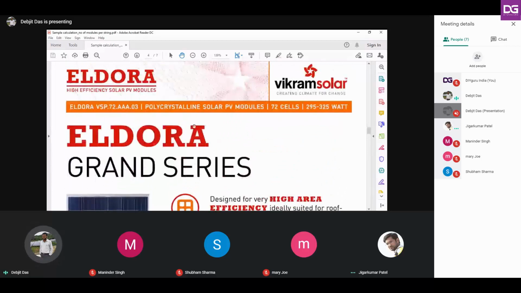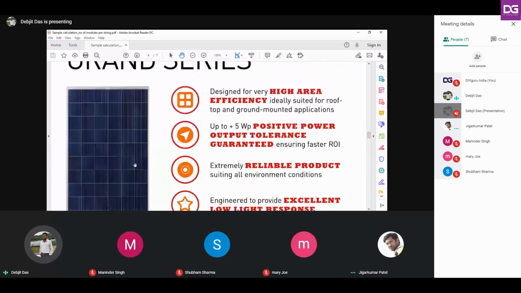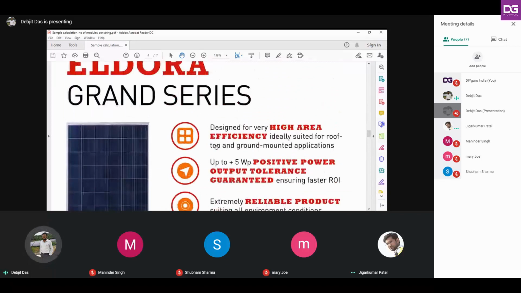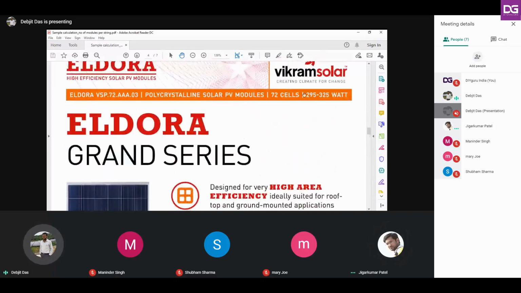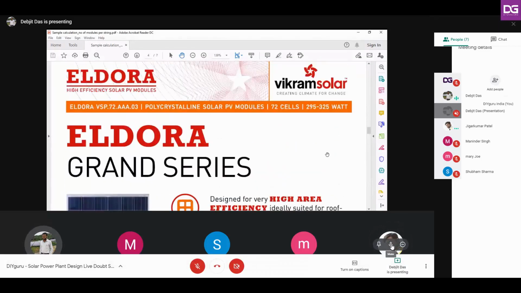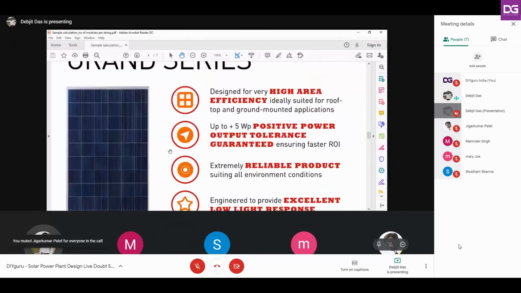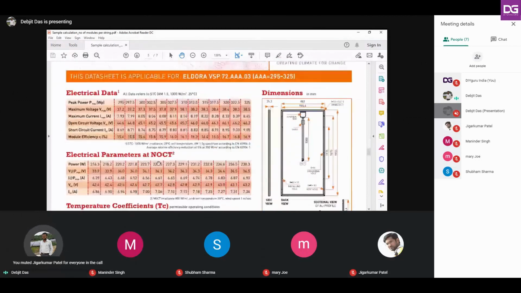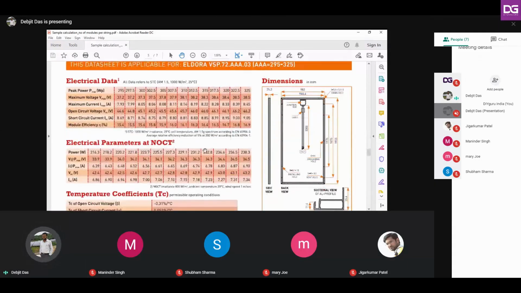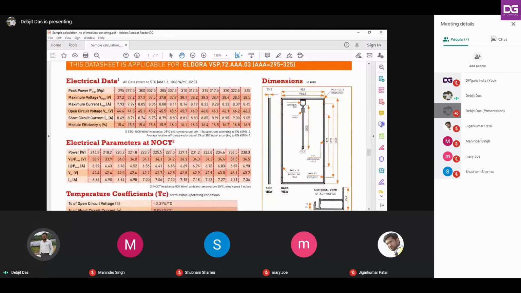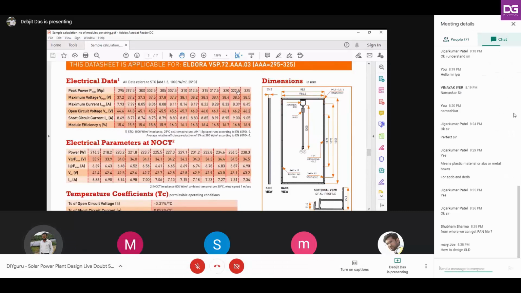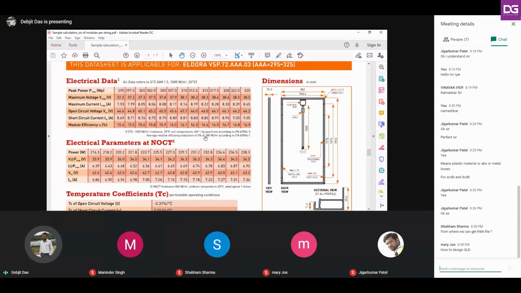This is the data sheet of a module. I have taken the example of this Vikram Solar module. This is the model number. This module consists of 72 cells connected in series. Here the electrical data, or electrical parameters, are given. We have to concentrate on a few of these. I have shown this entire thing in the lecture also, and shared this same data sheet.